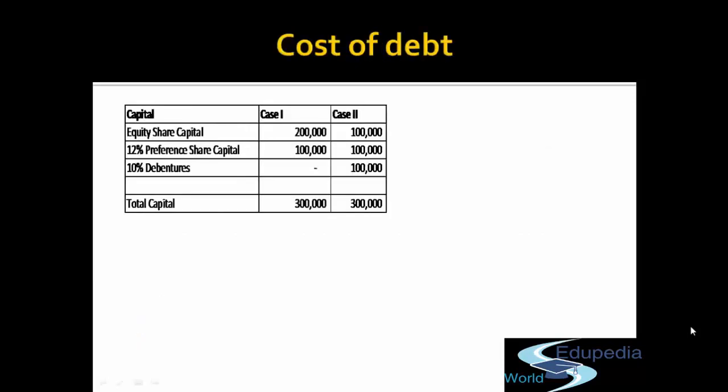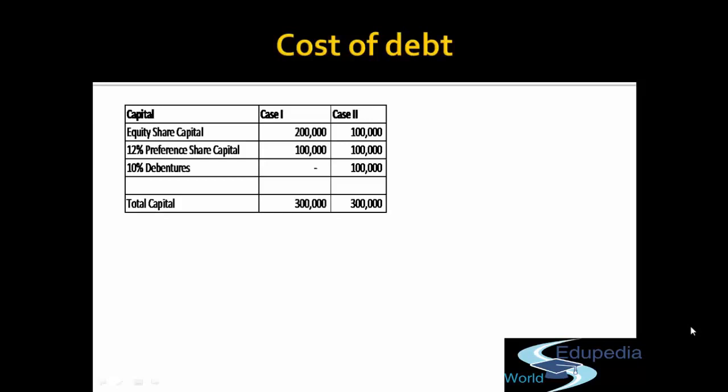So I'm taking an example. There's case 1 and case 2. You can say as company 1 and company 2. So in case 1, the company has not taken any debentures. Both are having 3 lakh rupees as their total capital. But in case 1, there is no debentures, and in case 2, there is 1 lakh rupees debentures.